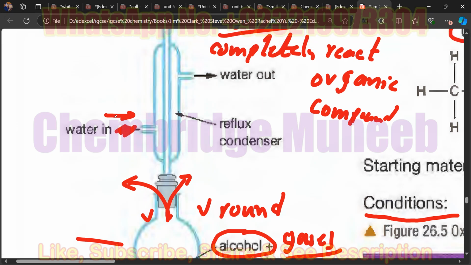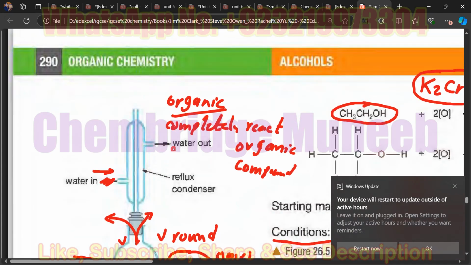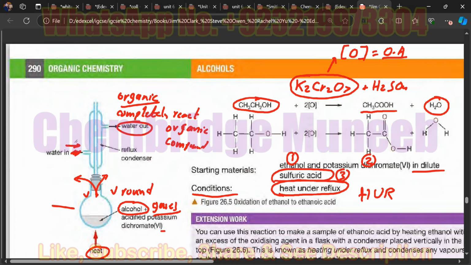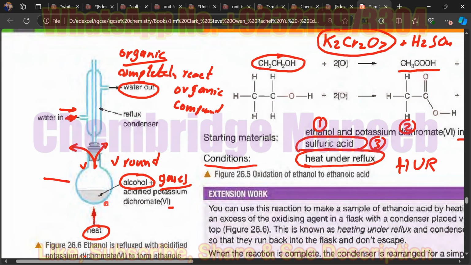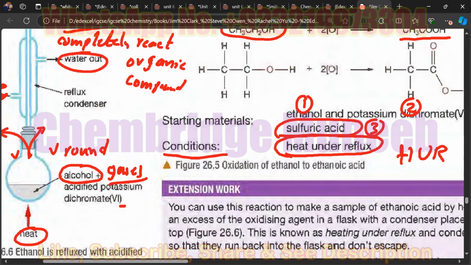The water is going inside from the lower portion, and the water is coming out from the upper portion of the condenser. This water flow will help to reduce the temperature of the gases, and they condense back to the liquid, and they come back to the round bottom flask, where the reaction is continued with the oxidizing agent. In this case, the oxidizing agent is potassium dichromate, K2Cr2O7.